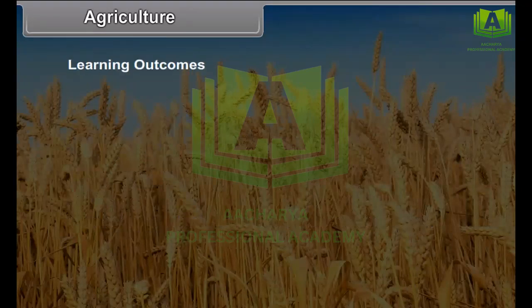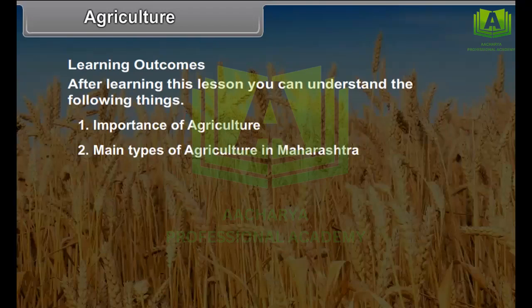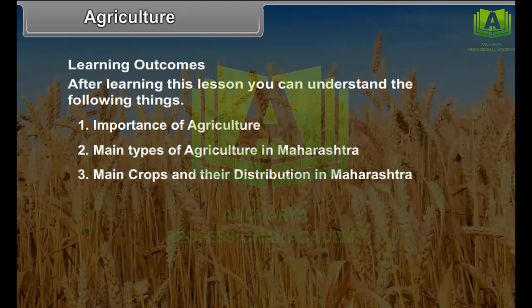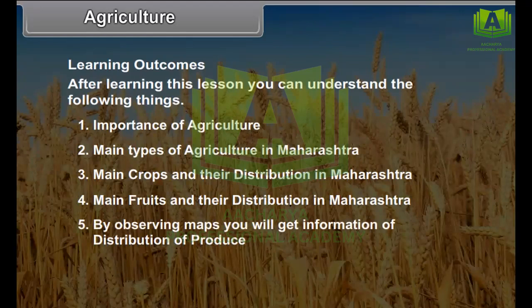Learning outcomes. After learning this lesson, you can understand the following things. Number 1. Importance of agriculture. Number 2. Main types of agriculture in Maharashtra. Number 3. Main crops and their distribution in Maharashtra. Number 4. Main fruits and their distribution in Maharashtra. Number 5. By observing maps, you will get information on the distribution of the produce.